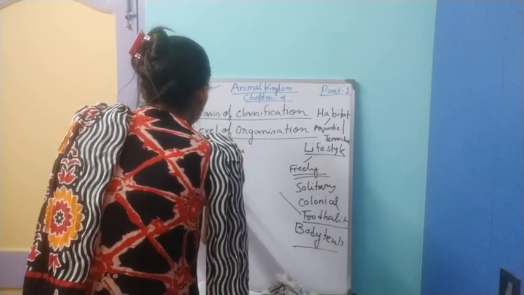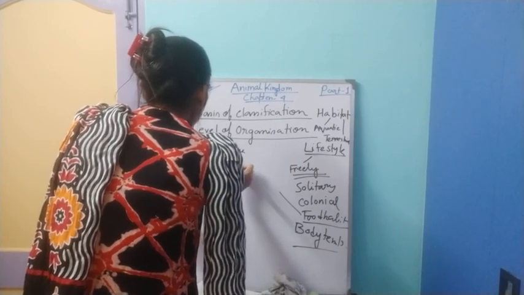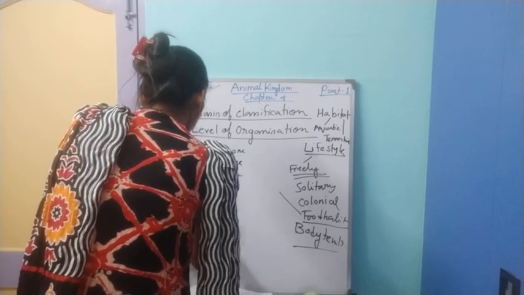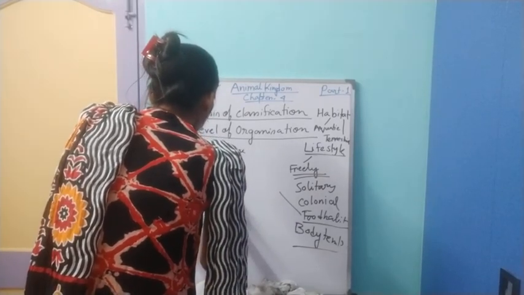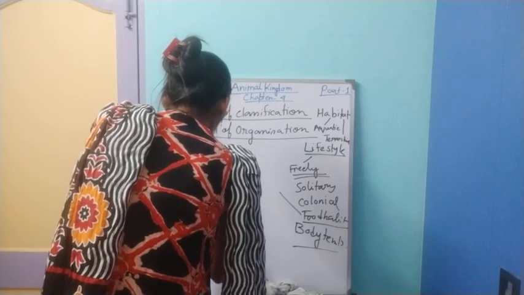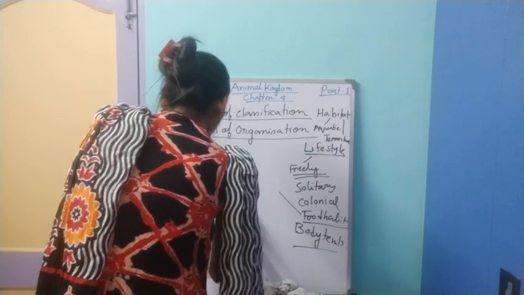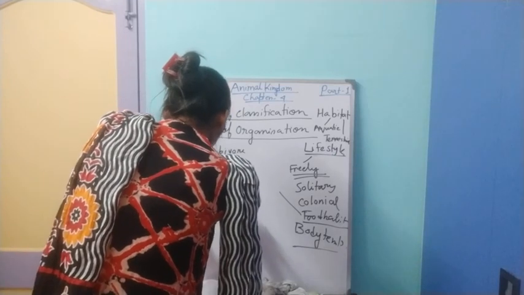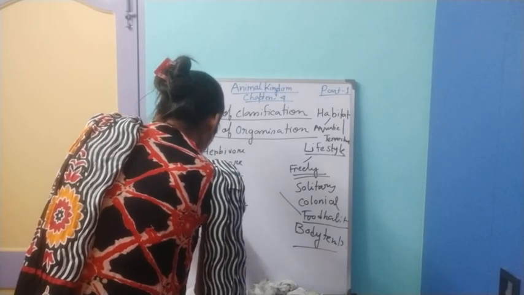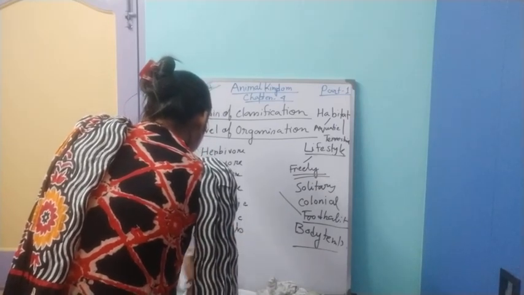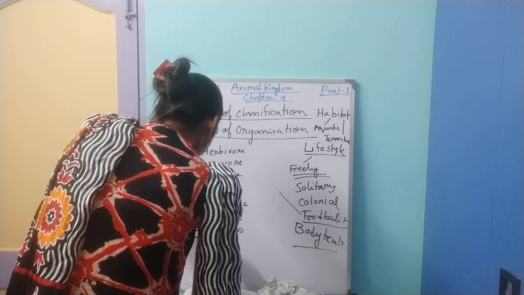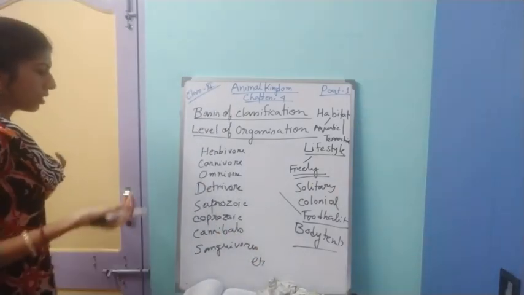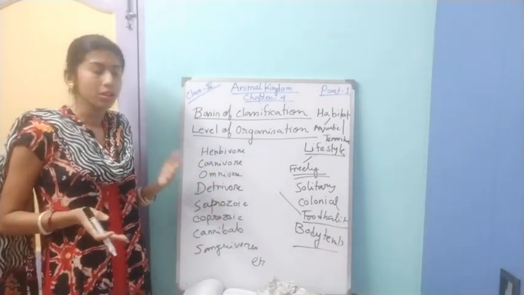Herbivore, carnivore, omnivore, detritivore, saprozoic, coprozoic, cannibals, sanguivores, etc.